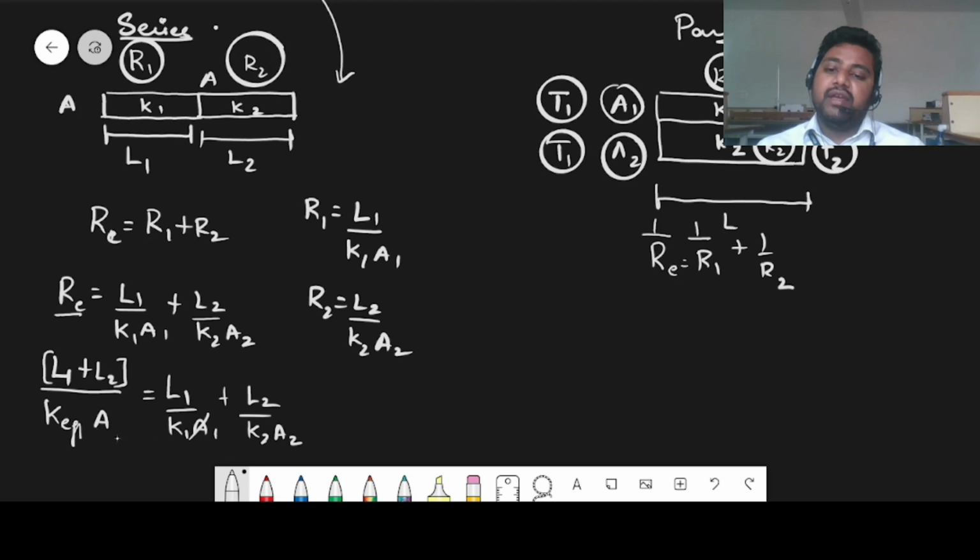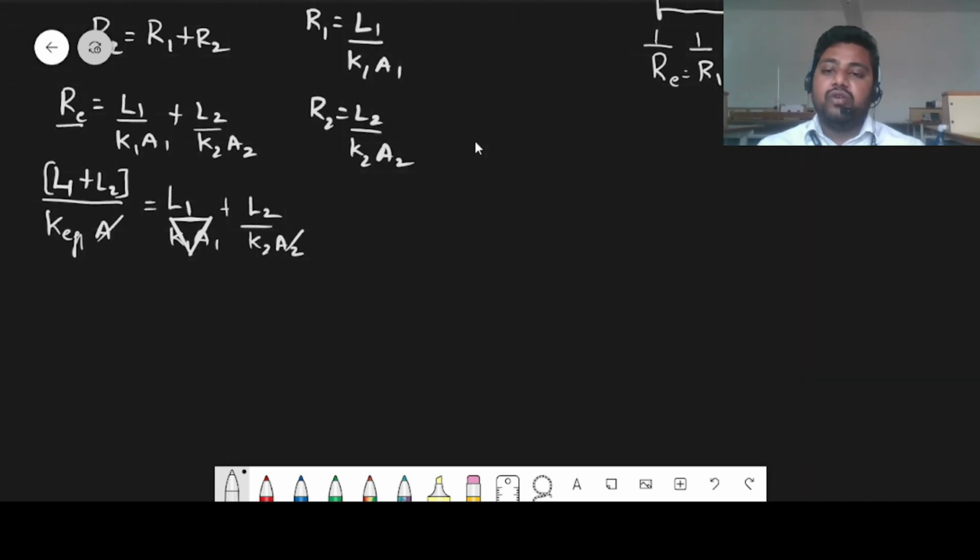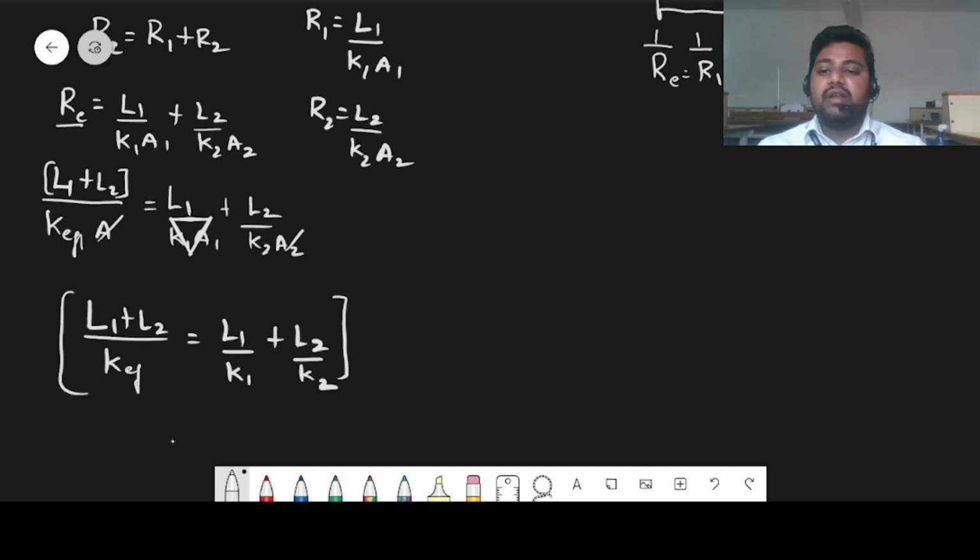If areas are same, they get cancelled. So finally the expression, L1 plus L2 divided by K effective, can be written as L1 by K1 plus L2 by K2. From here you can find the equivalent conductivity of the combined rods.